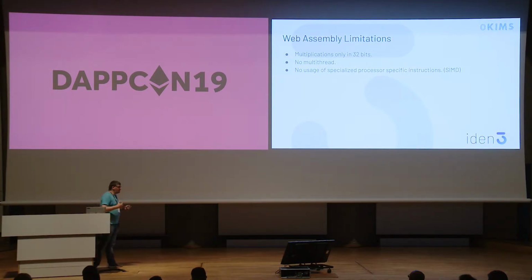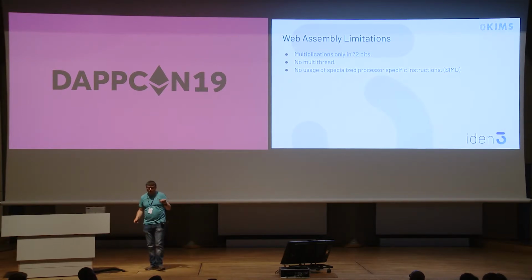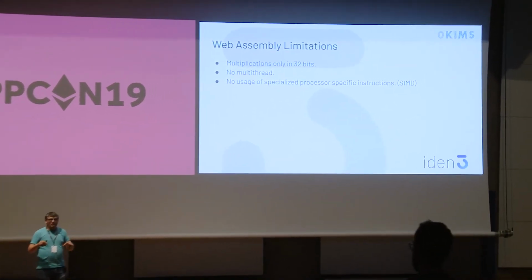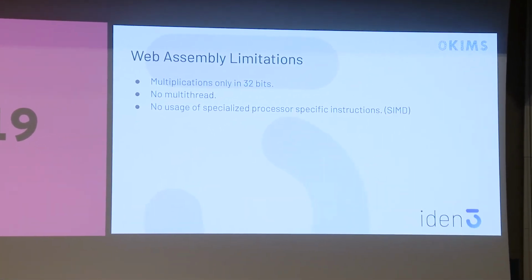So the strategy here, in order to go fast, is to write the WebAssembly opcodes directly by hand, as if we were writing in assembly. WebAssembly, I tell you beforehand, has some limitations. First of all, for example, you can only do multiplications on 32 bits. Of course, you can do it in 64 bits, but you don't have the high part and the low part.